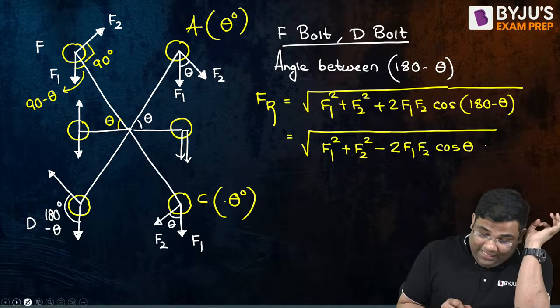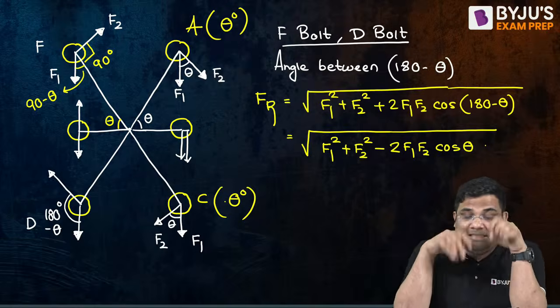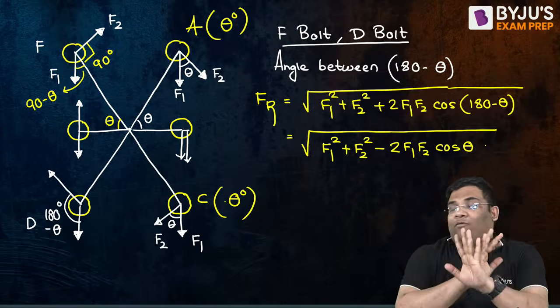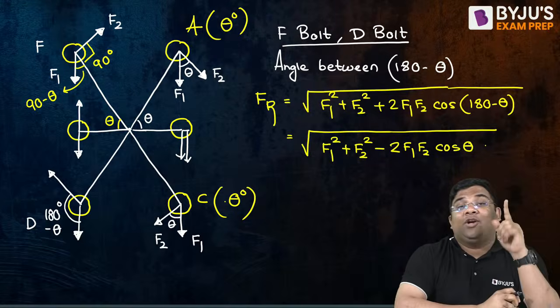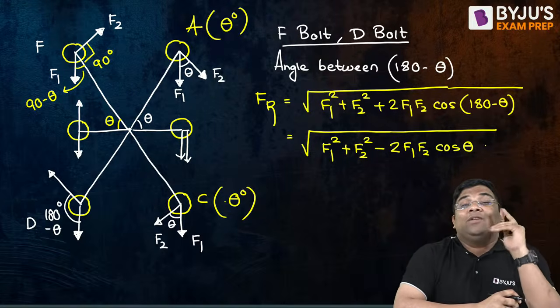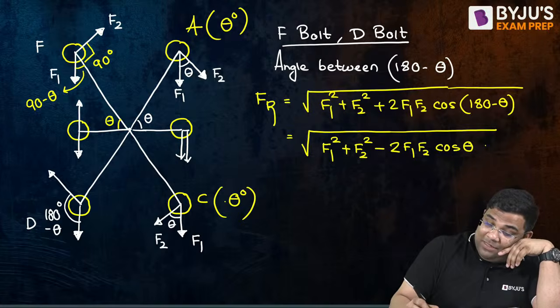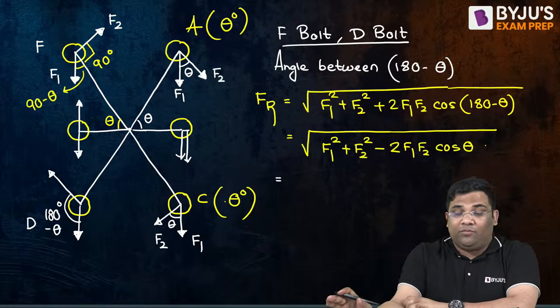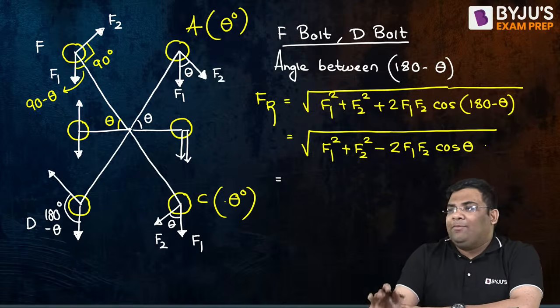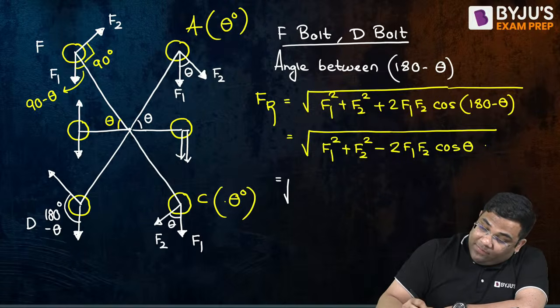So you see, if you compare A, C to D and F, F1 and F2 are the same, but the angles are different. There it was plus cos theta, here it will be minus cos theta. Why? Because the angle was 180 minus theta. So what is the answer to this? Tell me. It is not asked in the question to find the resultant of F and D. Suppose I'm asking you extra. Can you give me the value?